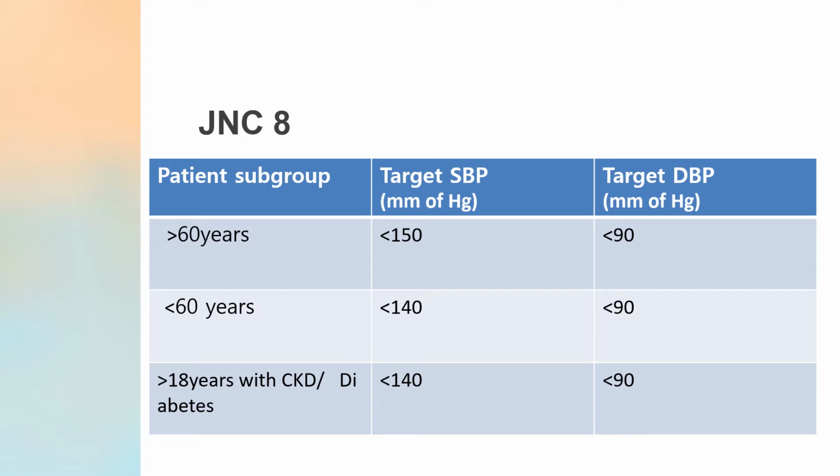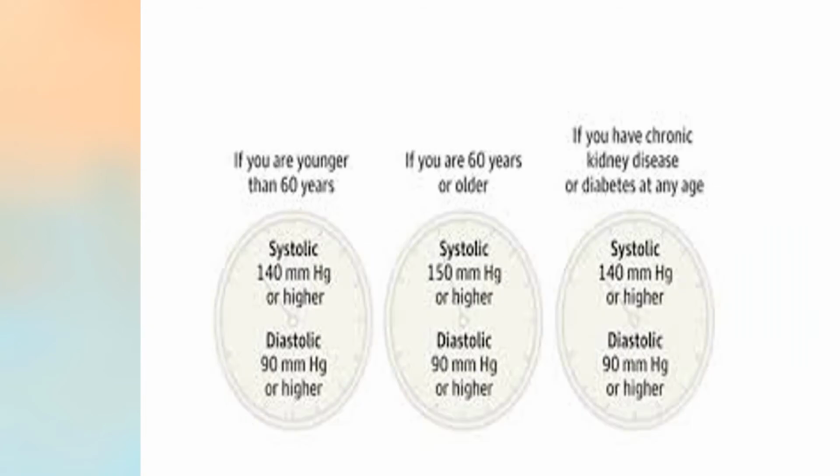Again, there are targets that are given, like what should be the target systolic or diastolic blood pressure. In a patient subgroup of more than 60 years, the target for systolic BP is less than 150. If the age is less than 60 years, the target is less than 140, and if it is more than 18 years but with certain conditions like diabetes or CKD, it is less than 140. And for diastolic, in each subgroup it is less than 90 millimeters of mercury. The same thing is described here.